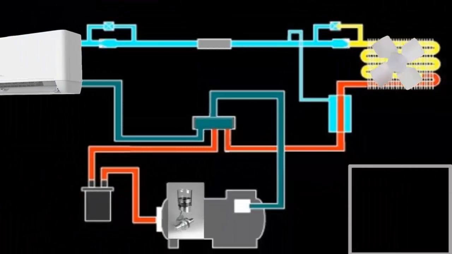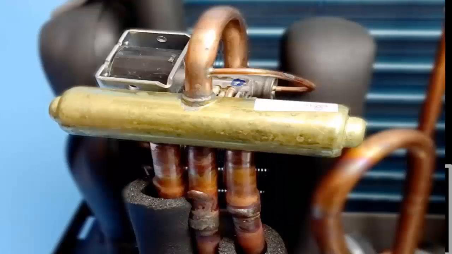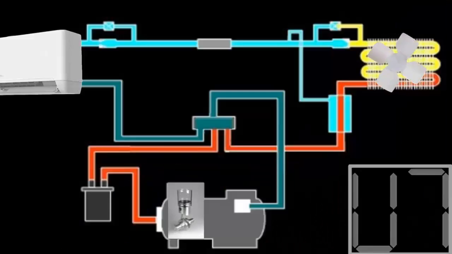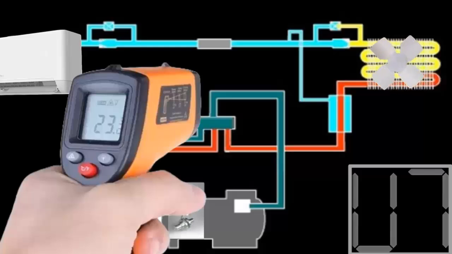3. Listen to the sound the valve makes when trying to change modes. A functioning valve should make a distinctive sound when shifting positions. 4. Use a thermometer to measure the temperatures of the inlet and outlet pipes. A significant difference could indicate a problem.